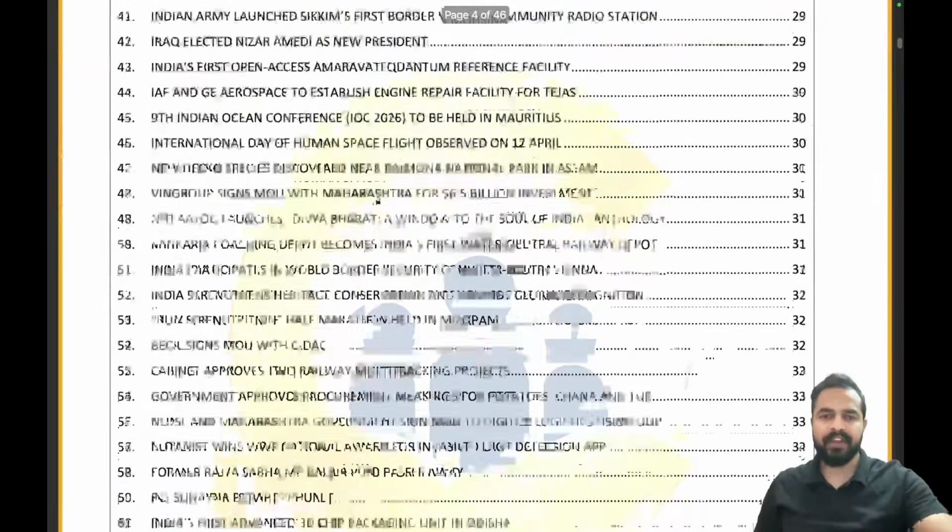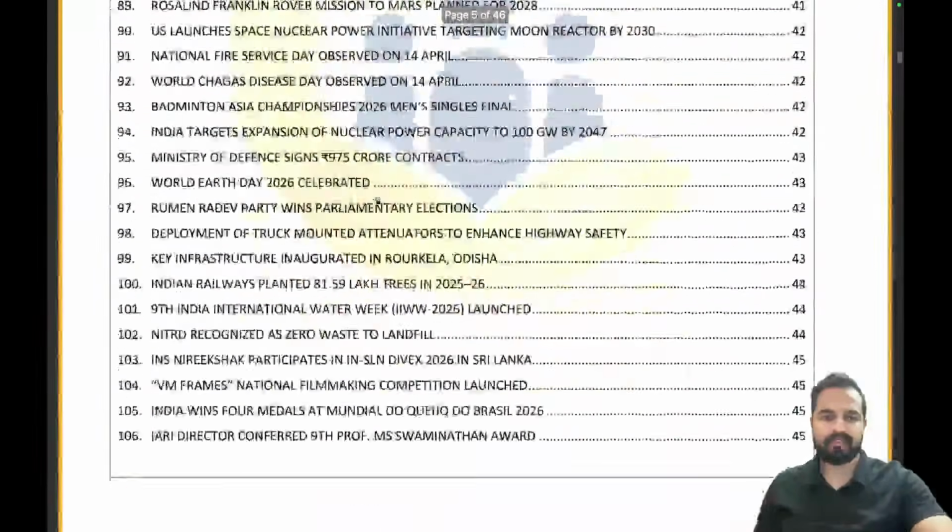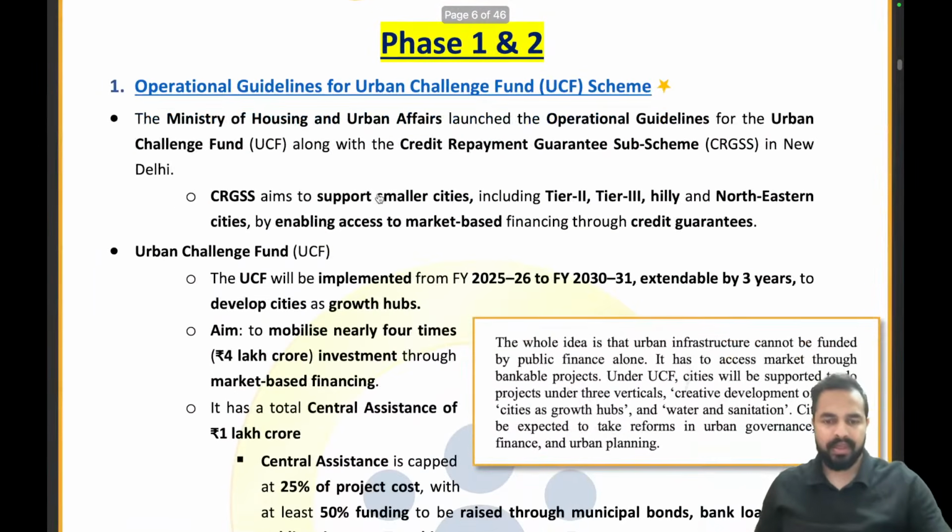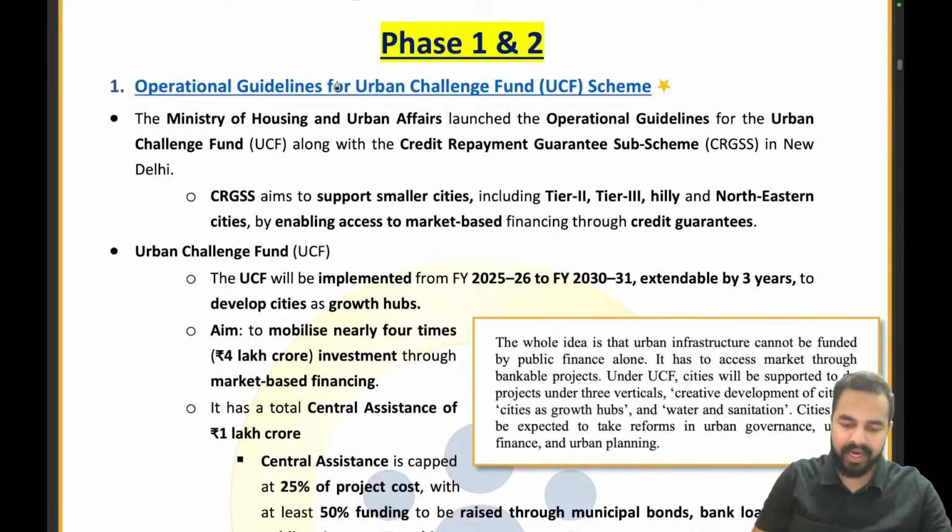So let's start with the very first article of today's session. The first article is Operational Guidelines for Urban Challenge Fund.